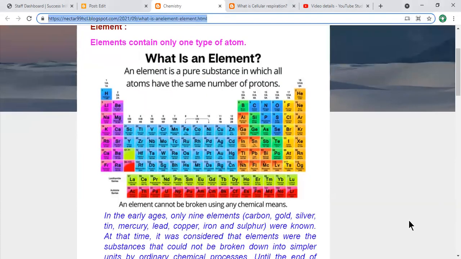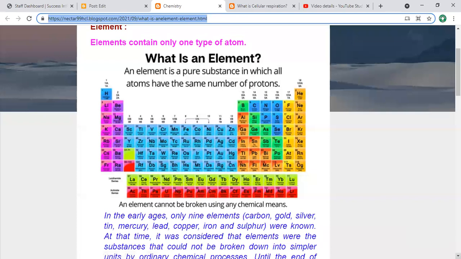Now, move down a little bit. Here is the periodic table in front of you. You can see different atoms form substances in which atoms have the same number of protons, something that is pure. An element cannot be broken down by chemical means. You can't break the element into smaller pieces by simple chemical means.